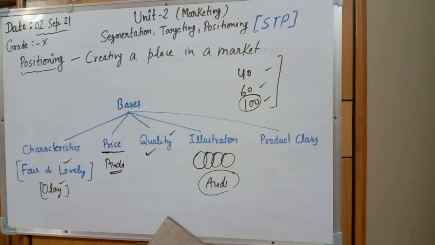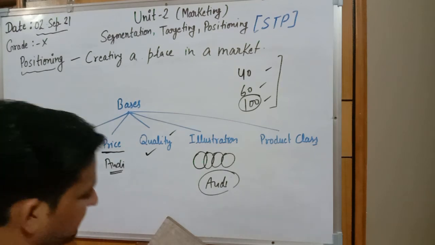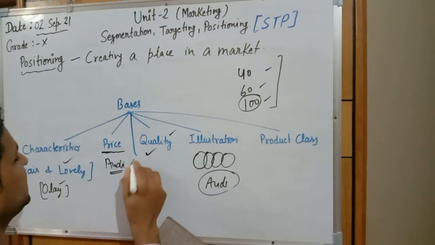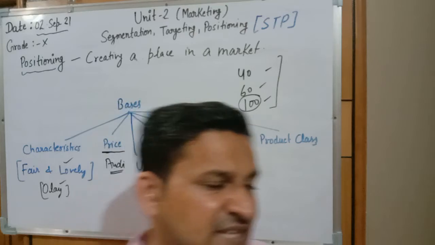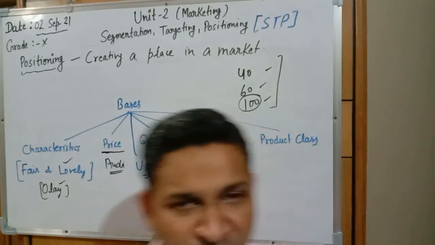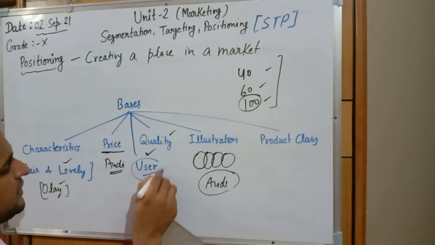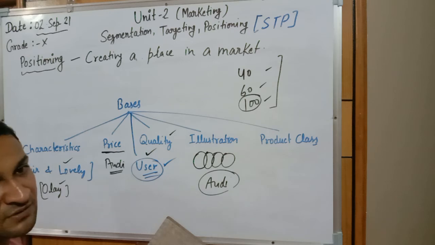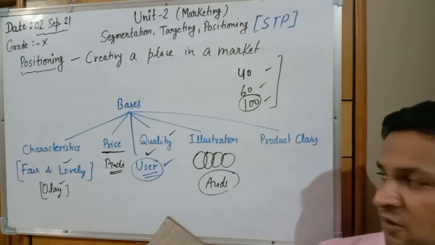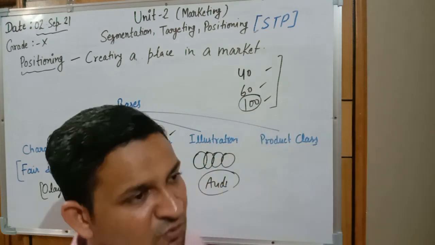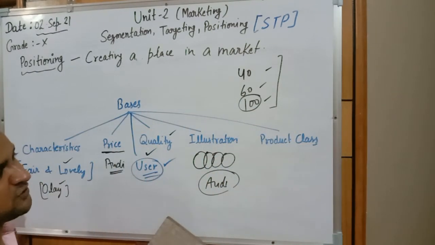Or one can be on the basis of users also. One more we can define: which company is selling the product to the most users? Take the example of Jio. Jio has the largest number of users in India for telecommunication. So the company with the largest number of customers is Jio. It is the classification on the basis of users.